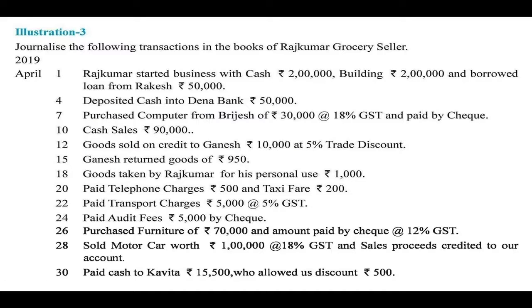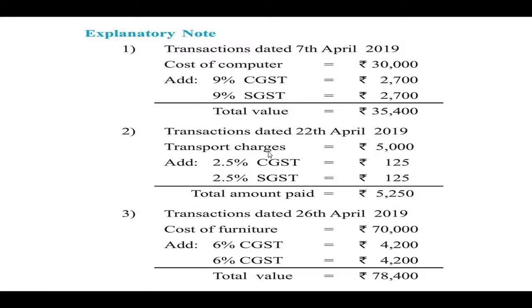Then 12th April, goods sold on credit to Ganesh rupees 10,000 at 5% trade discount. Students, you all know that trade discount is only deducted from the list price. It is not recorded in the books of accounts. So we have to take 5% of 10,000. That comes to rupees 500. That we have to subtract from rupees 10,000. So the total amount of goods will be 9,500. It will be given under the note.